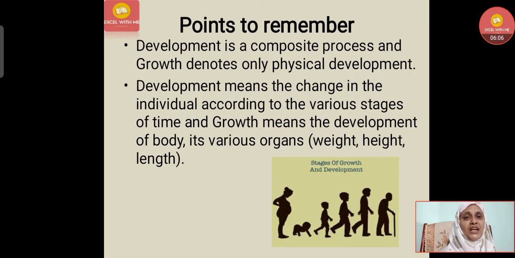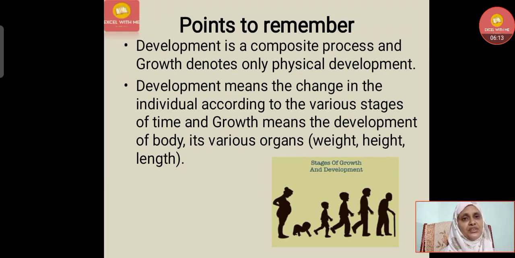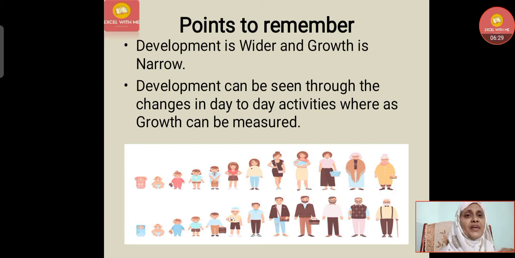Now let's understand what points we need to remember regarding growth and development. Development is a composite process, and growth denotes only physical development. Development means a change in the individual according to the various stages of time, and growth means the development of the body, its various organs, like weight, height and length. Development is wider and growth is narrower. Development can be seen through changes in day-to-day activities, whereas growth can be measured.